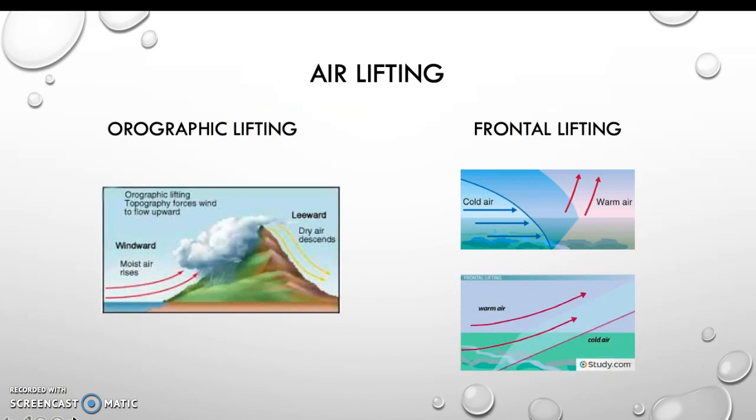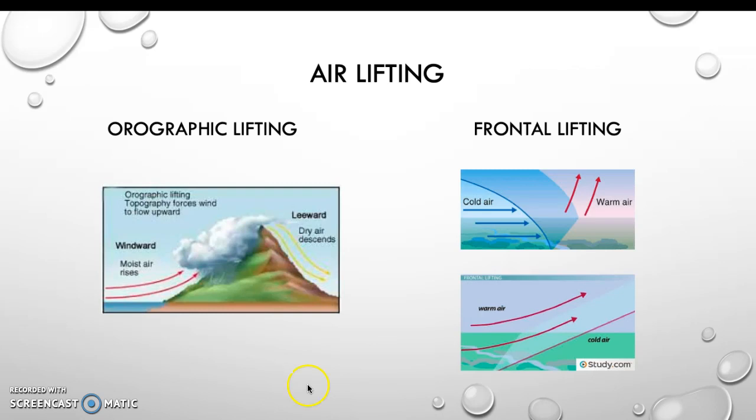Now, airlifting is important because air is actually a fluid that flows both horizontally and vertically, but it can't flow upward by itself. By flowing upward, it produces tornadoes, hurricanes, thunderstorms, and precipitation. Now, two processes of airlifting are orographic lifting and frontal lifting. The orographic lifting is when air is lifted over an obstacle like a mountain.